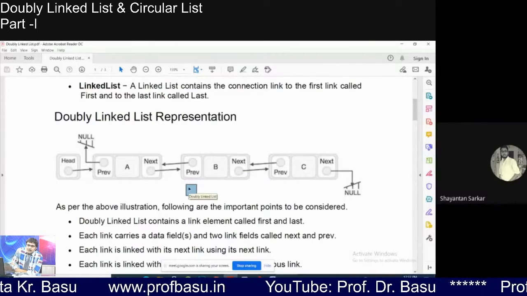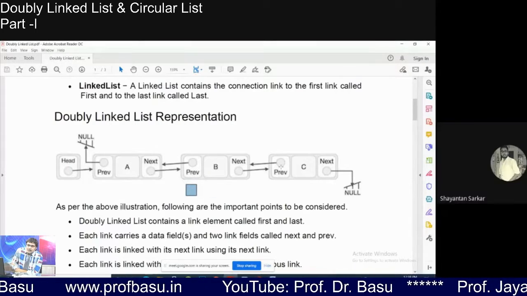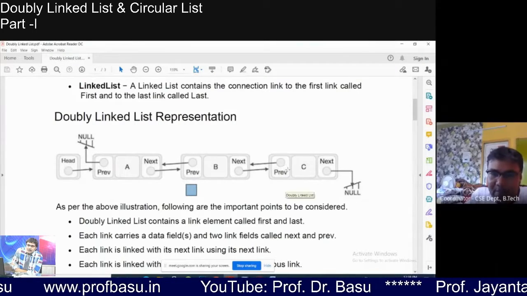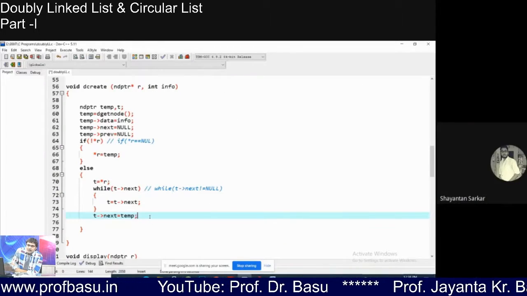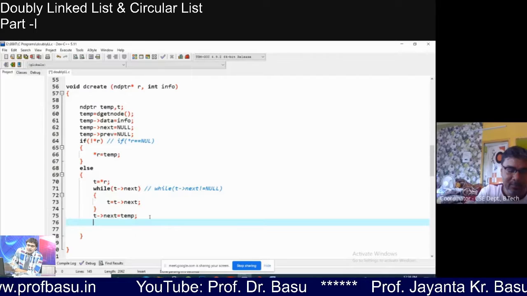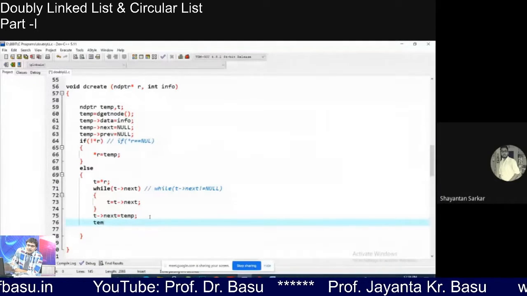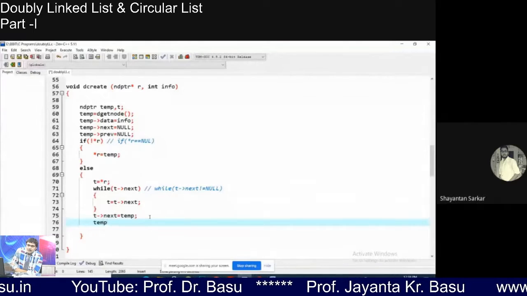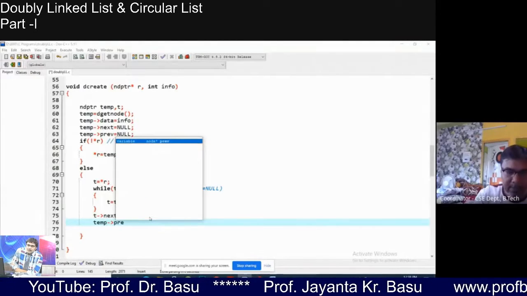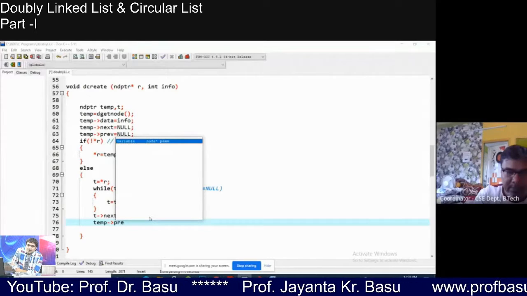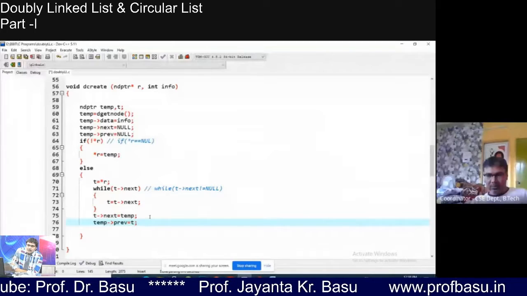So T is here. T means the base address of this node. So temp arrow prev will be T. Yes sir, only T. That is what I was going to say. So temp arrow prev will be T. So this modification we need to do.